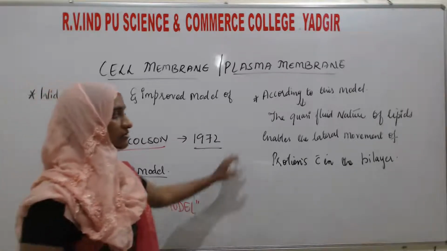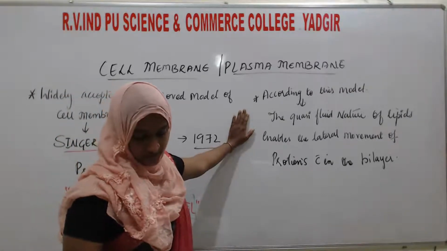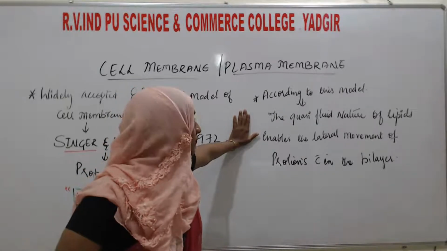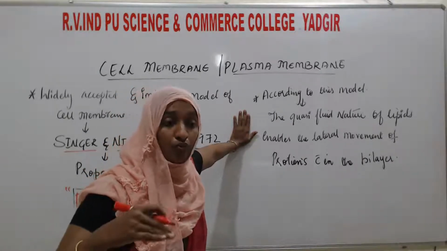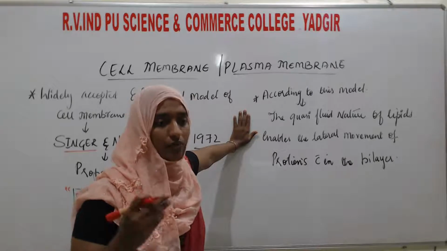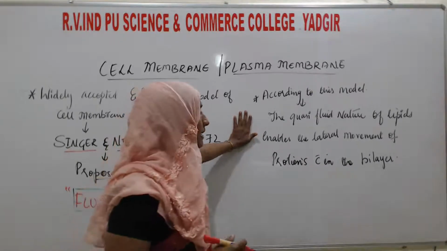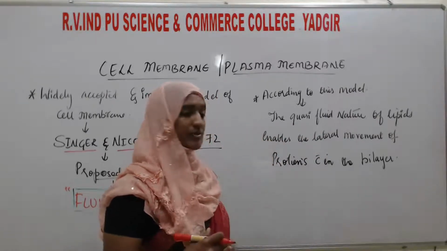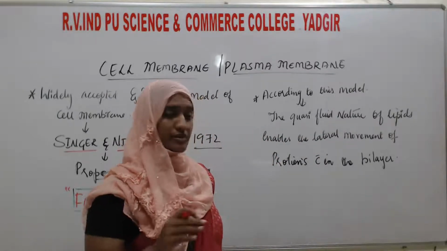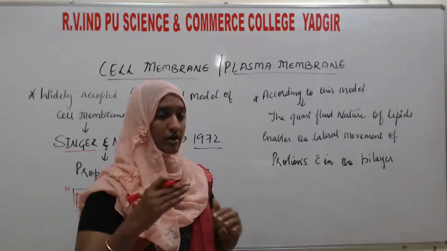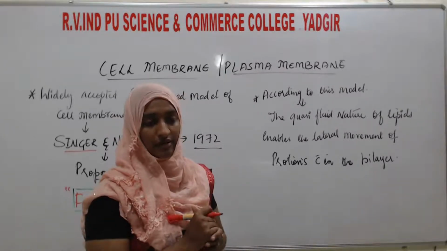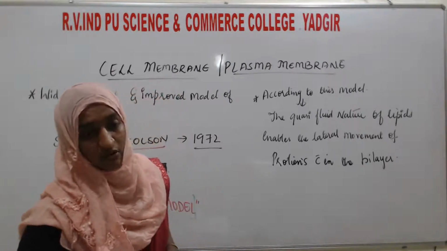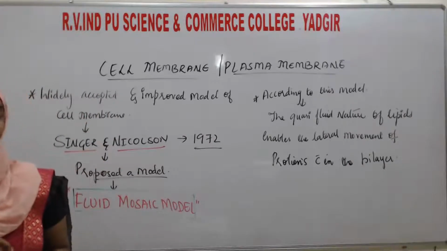According to this model, the quasi fluid nature of lipids allows the lateral movement of proteins within the bilayer. The movement occurring in the lipids allows the proteins to move as well in this model.